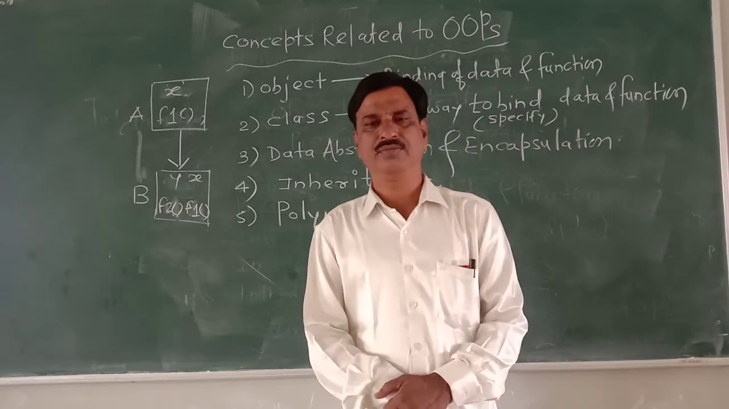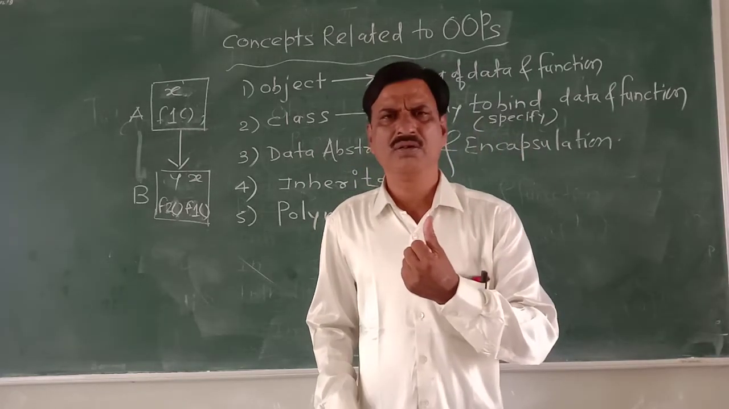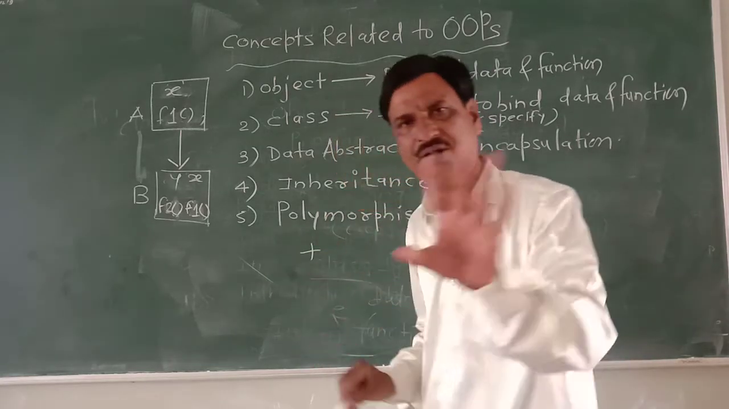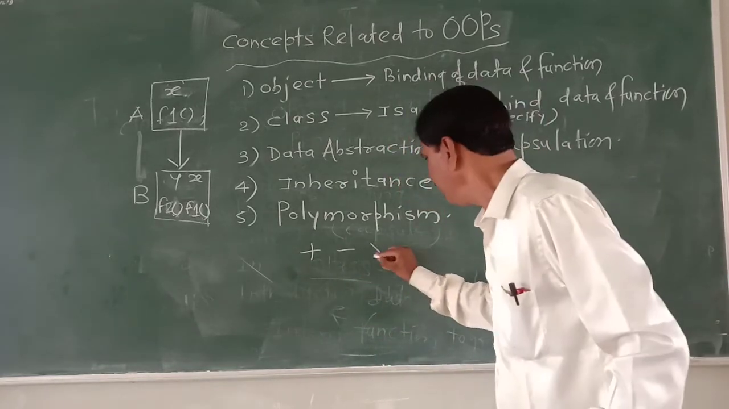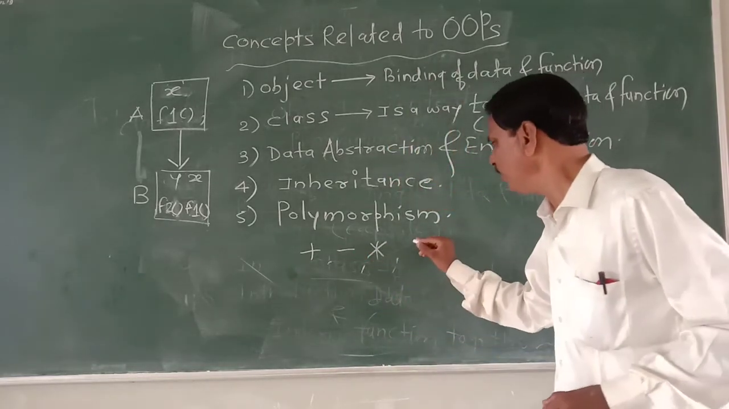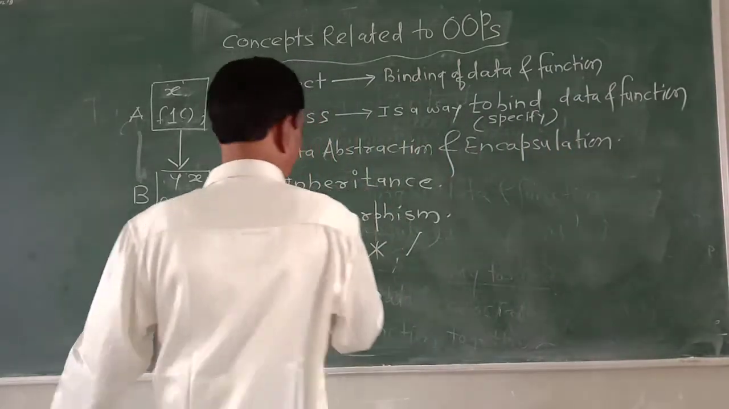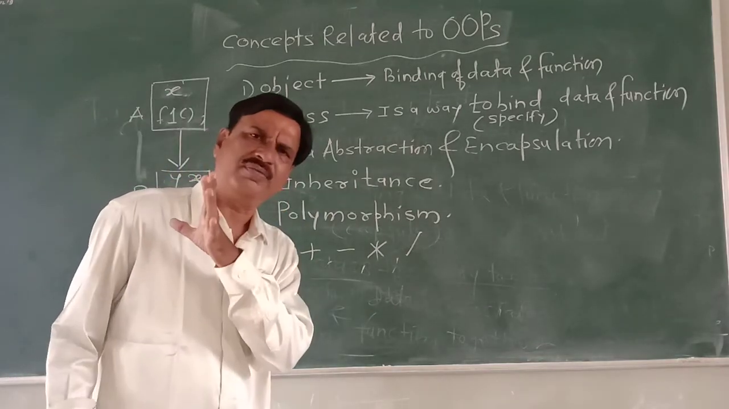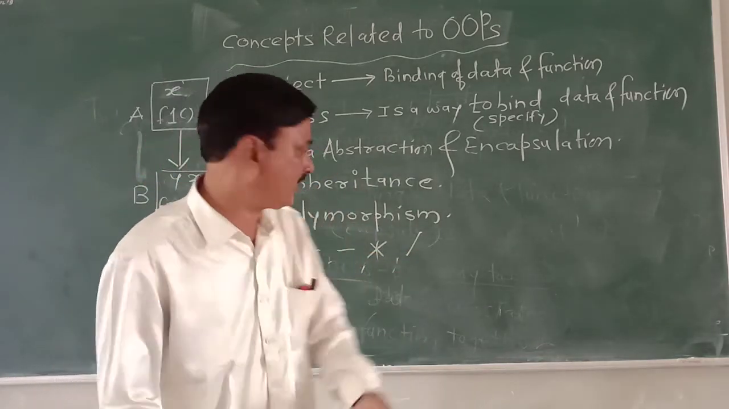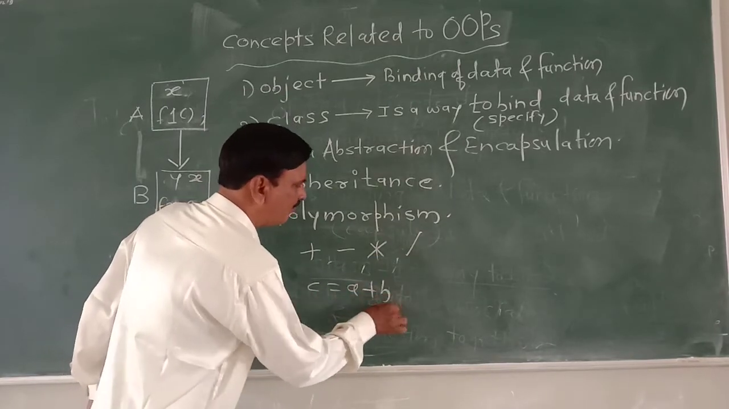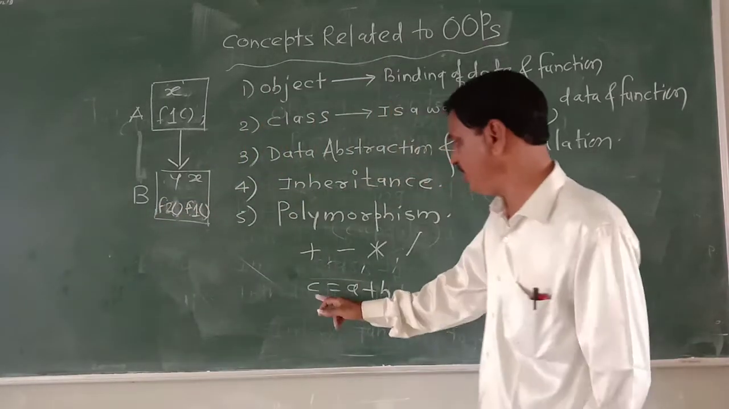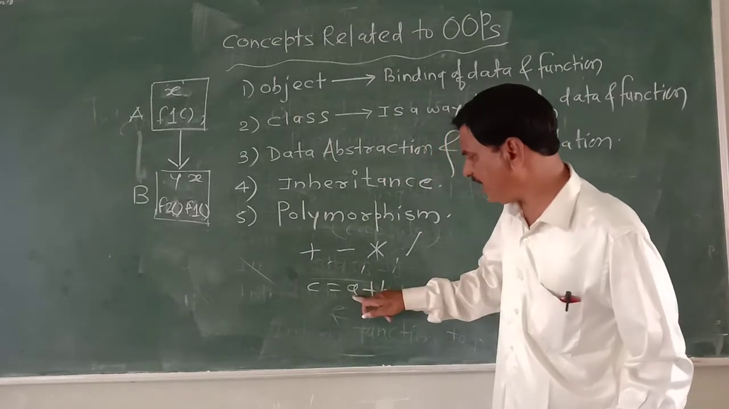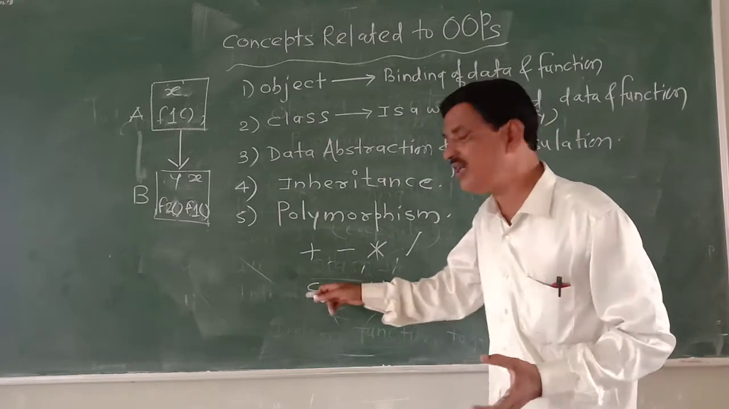function, operator. What is meant by more than one form of an operator? We know the operators: plus is an operator, minus is an operator, multiplication is an operator, division, modulo are operators. Plus can operate. Example, C is equal to A plus B in C++. This is the operator plus, operating on A and B, giving the answer in C.